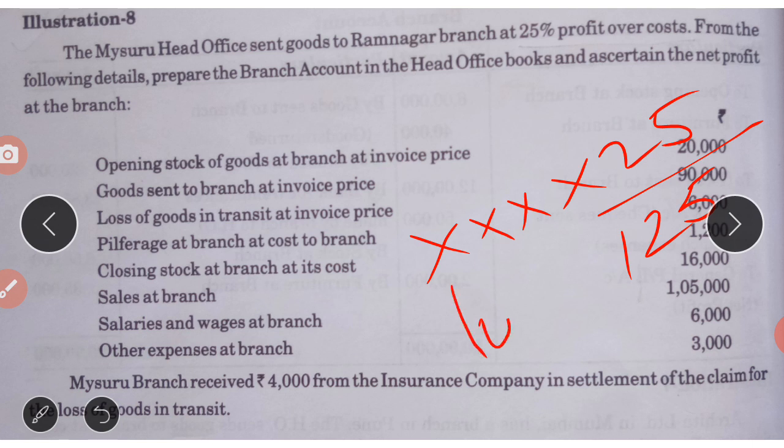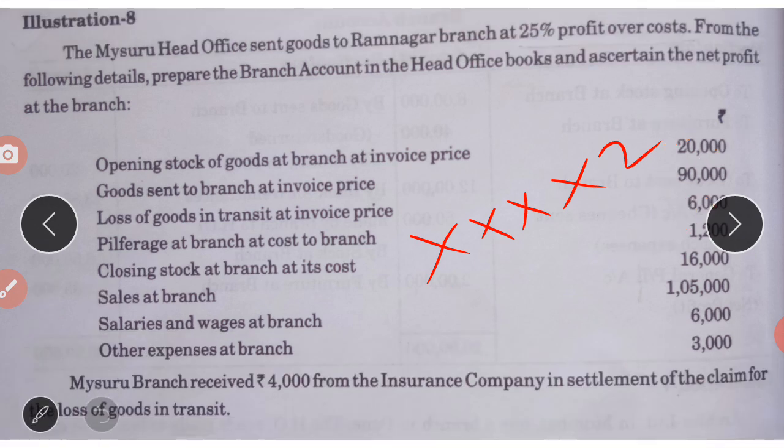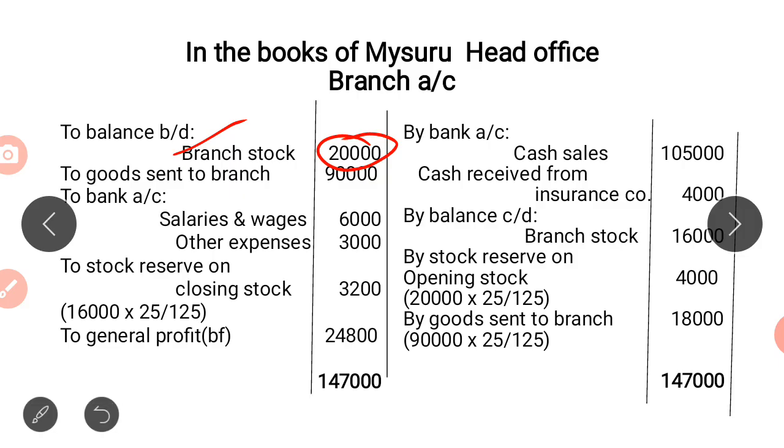So consider cost is 100, cost is 100 plus 25, so it will be 125. If you see, we have to calculate on the opening balance of 20,000. So we have to write by stock reserve on opening stock.